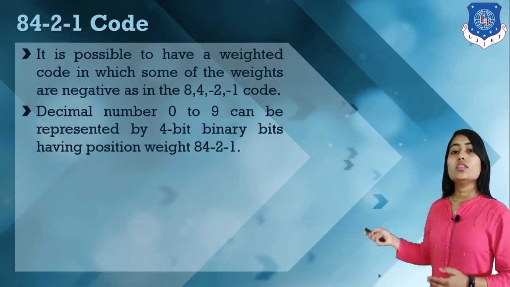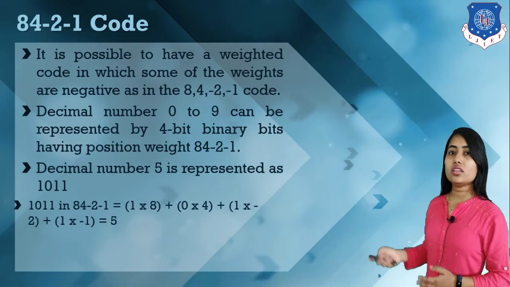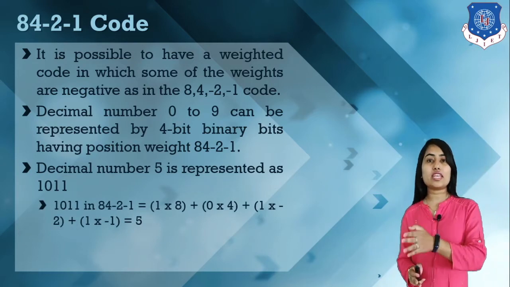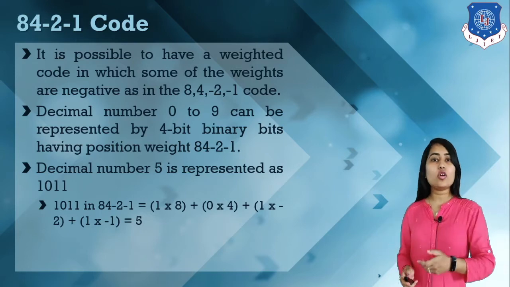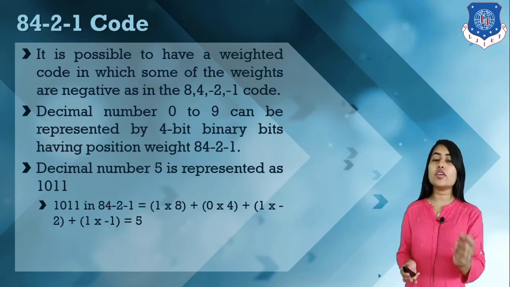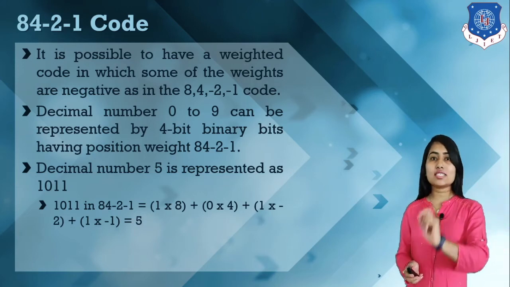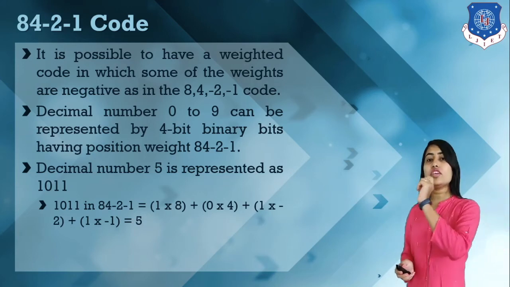Here we have the decimal number 5. How can we represent this decimal number 5 in the 8 4 minus 2 minus 1 code format? Remember, here we have negative weights. So 8 minus 2 we have 6, and 6 minus 1 we have 5.